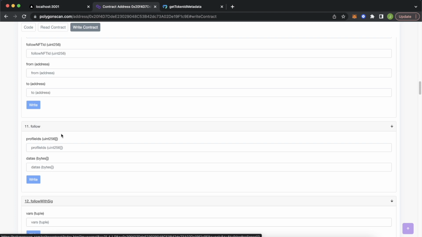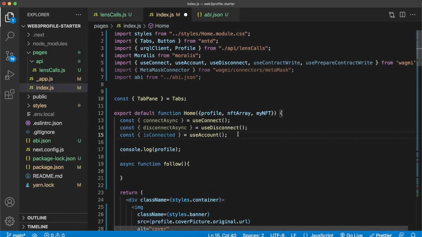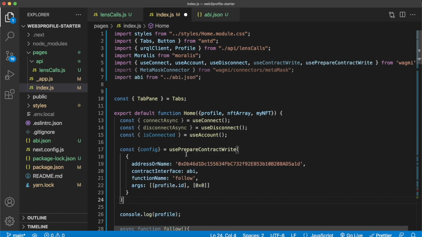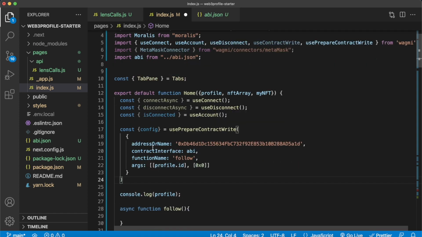But now, as we know what we need to call on the Lens protocol functions, let's jump back into Visual Studio Code and prepare, using Wagmi, our contract write. Like so, we use the usePrepareContractWrite hook where we get a configuration object. And here we pass the address that we need to call for the Lens protocol. We looked at this a while ago. Then the contract interface is the ABI we have stored in the repository. And then we're using the follow function. And as the arguments, we're passing the profile's ID. And then again, here is that empty data object that we talked about that is slightly outside the scope of